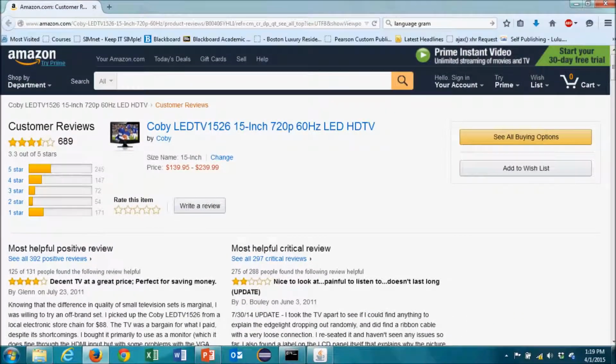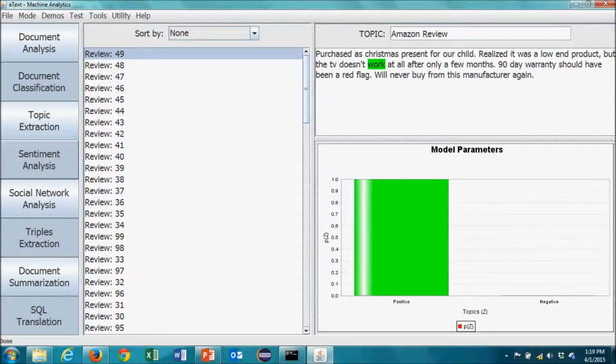Product reviews are a good example of unstructured data, typically crudely classified by the author using stars to indicate positive or negative sentiment. I'm going to look at a product that has received mixed reviews. In this example, reviews are extracted from Amazon, a process that can be replicated for any website. For this demonstration, I copy and paste a link to the Amazon product reviews into ATP and then select how many reviews to process.